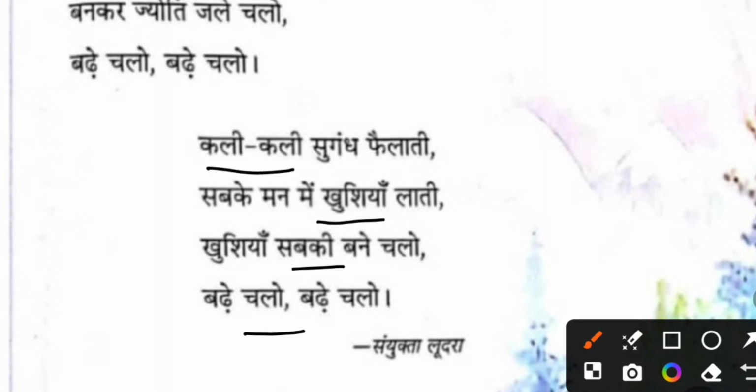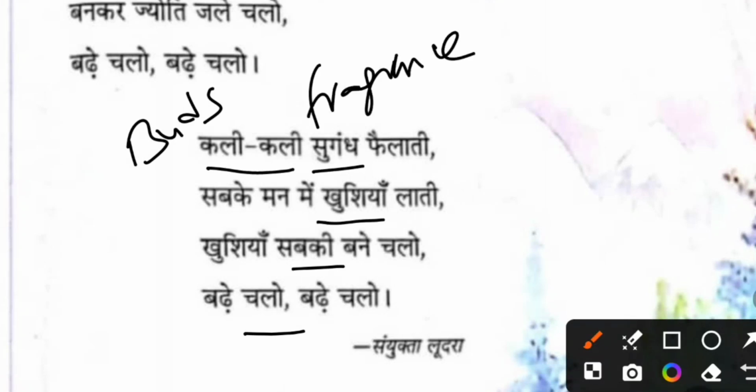So kali kali is the buds, the flower buds. Sugandh is the fragrance, the nice smell. Phailati is spread. So the buds spread the fragrance, right? When the buds bloom, the fragrance inside the flower spreads into the environment. Sabke man mein khushiyan laati, and this brings happiness.